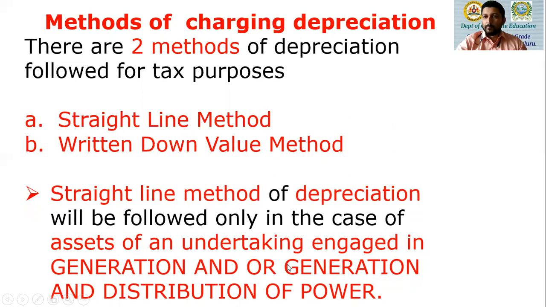So electricity companies which are into generating electricity, and not just generating but sometimes generating as well as distributing electricity to the general public and to commercial establishments, only such businesses can apply the straight line method of charging depreciation.